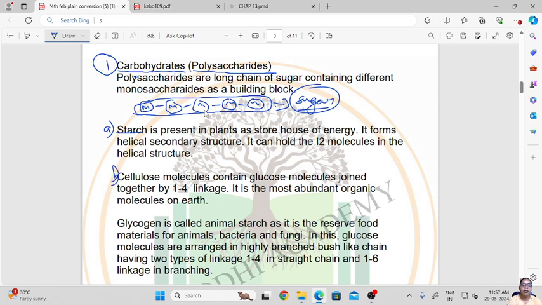Then comes cellulose. A cellulose molecule contains glucose molecules joined together by 1,4 linkage. At the 1 and 4 positions, it will form the joining point. If this is 1 and this is 4, this will be the joining point of the molecule, and it is the most abundant organic molecule on earth.